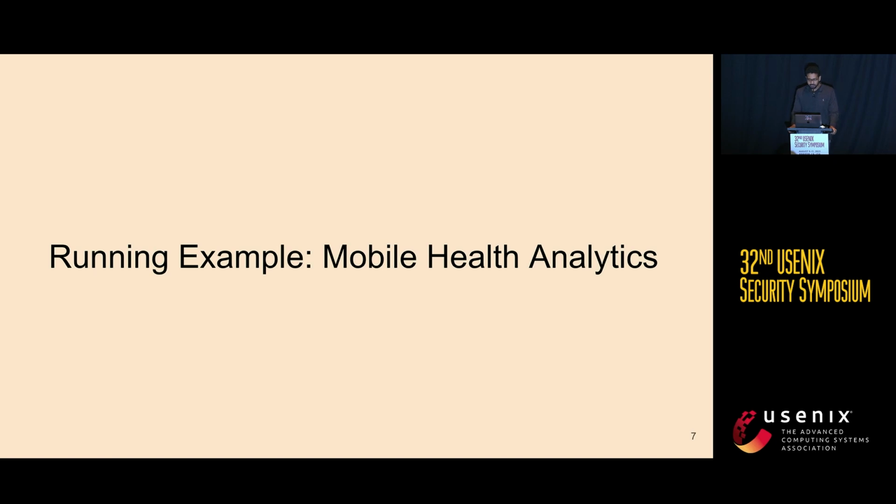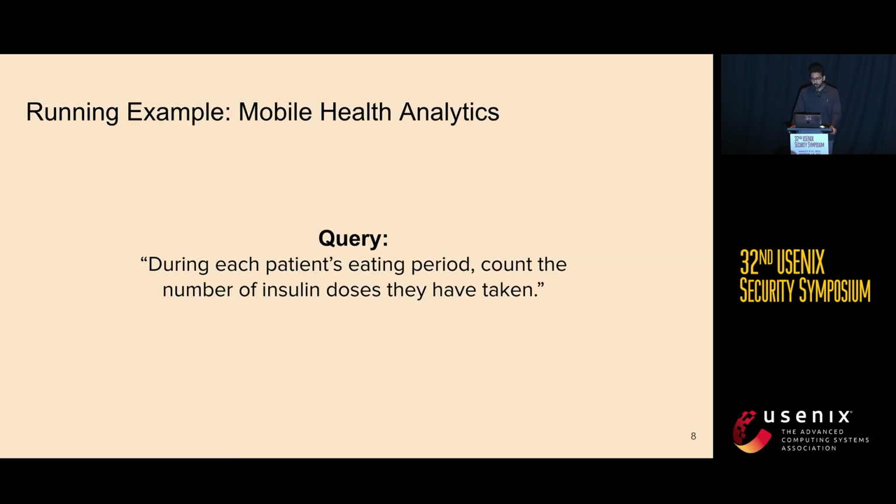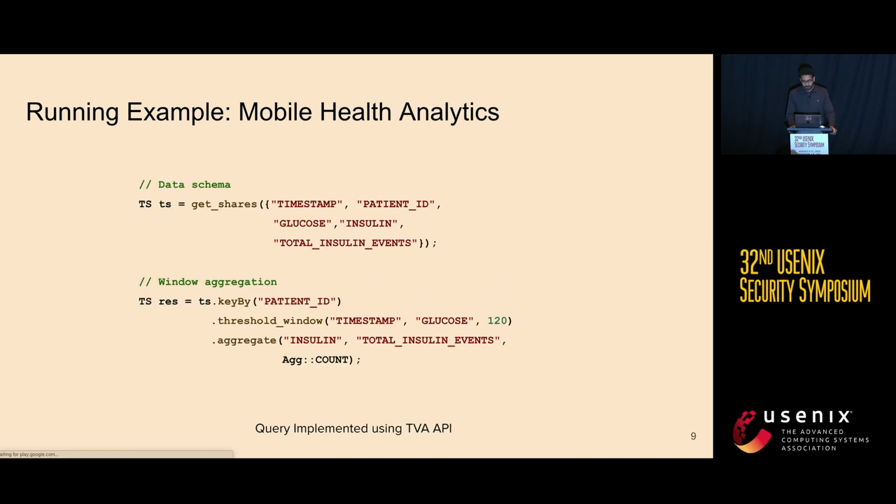Let's revisit the mobile health analytics application. We have here the question we are trying to answer for this application, and let's see how we can build it using the TVA API. The query is: during each patient's eating period, count the number of insulin doses they have taken. So let's define a time series with the following schema: timestamp, patient ID, glucose, insulin, and total insulin events.